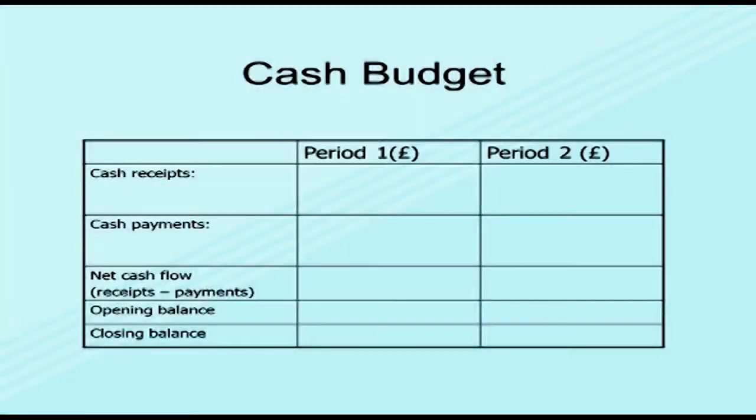Friends, cash budget refers to the estimation of cash receipts and payments and balances during the budget period. Cash budget is prepared by the chief accountant of the organization. It may be prepared either monthly or weekly.